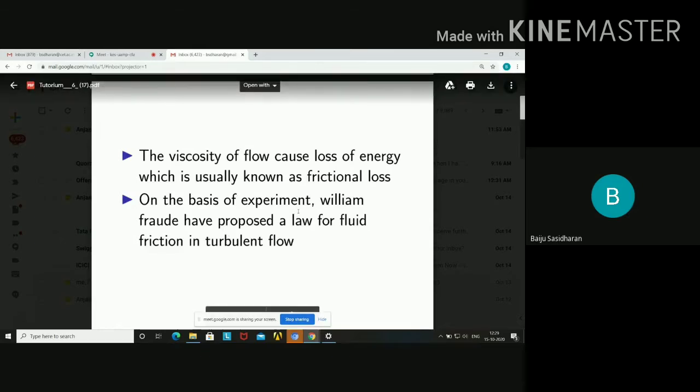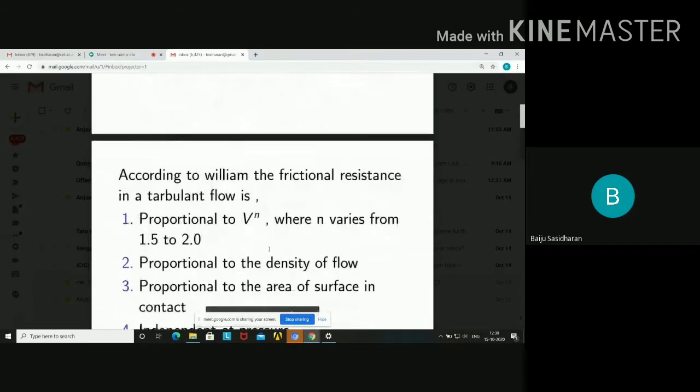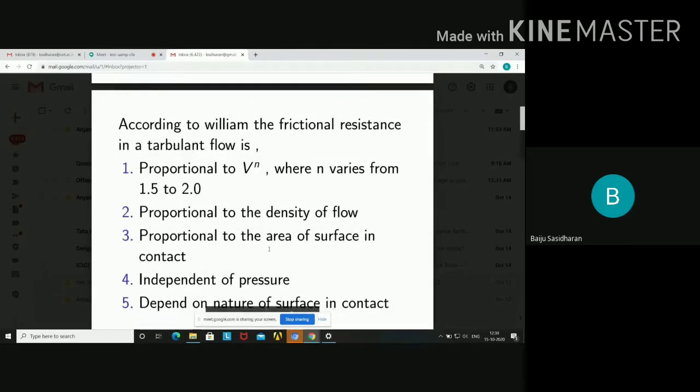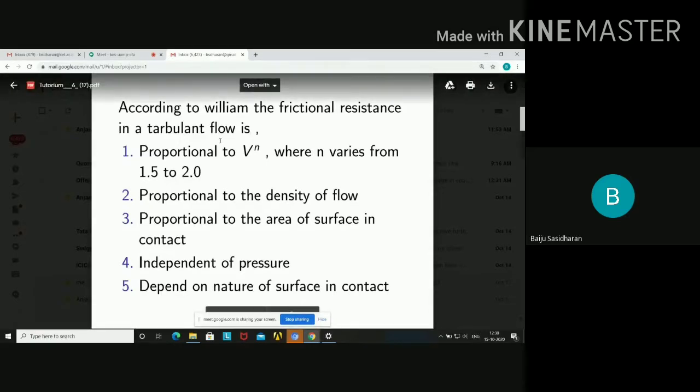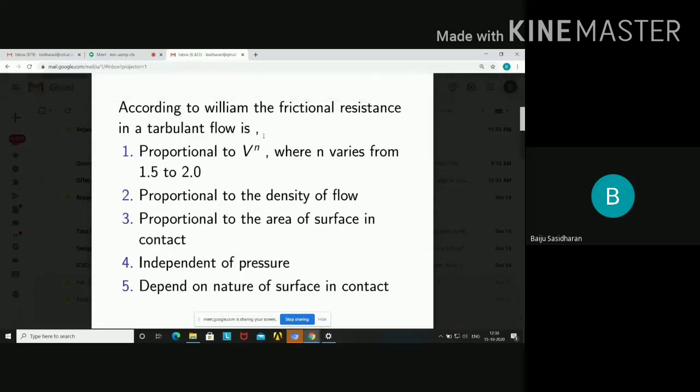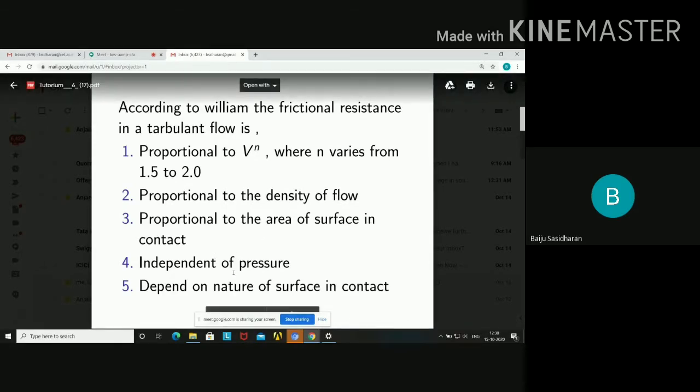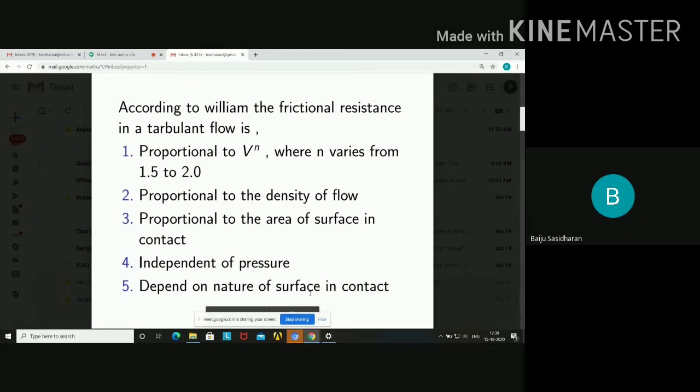On the basis of experiments by William Froude, he proposed a law for fluid friction in turbulent flow. According to Froude, the frictional resistance in a turbulent flow is proportional to V raised to N, where V is the velocity and N varies from 1.5 to 2. It is proportional to the density of flow. It is proportional to the area of surface in contact, it is independent of pressure, and it depends on the nature of surface in contact.